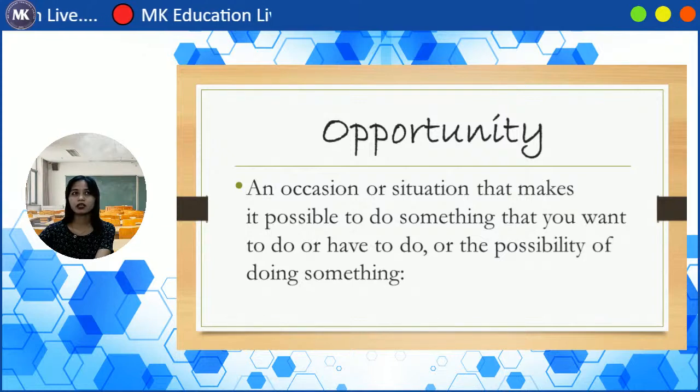And then the next word we have here is opportunity. When we say opportunity, it is an occasion or situation that makes it possible to do something that you want to do or have to do, or the possibility of doing something.